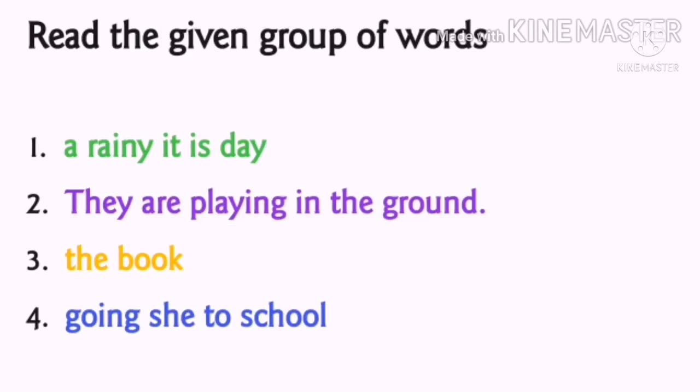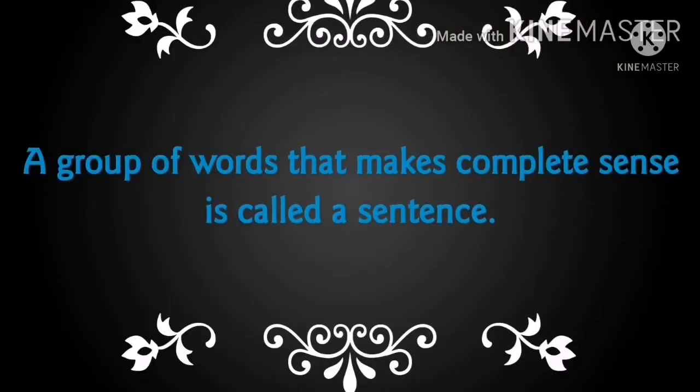If a sentence doesn't have a subject and a verb, it is not a complete sentence. For example, the third one, the book. We don't know which book they are talking about and which action is going on. So, what is a sentence? A group of words that makes complete sense is called a sentence. Write this in your notebook.